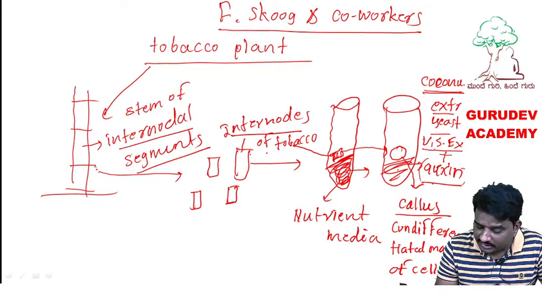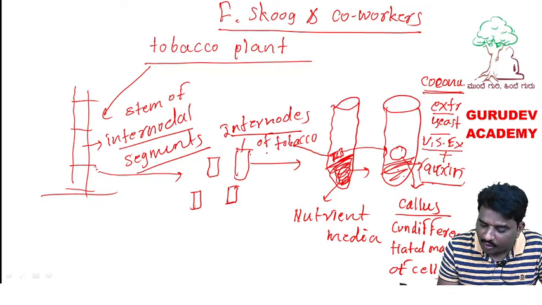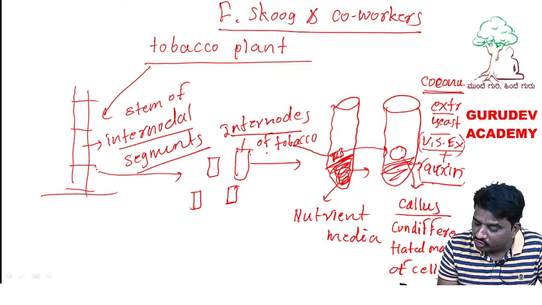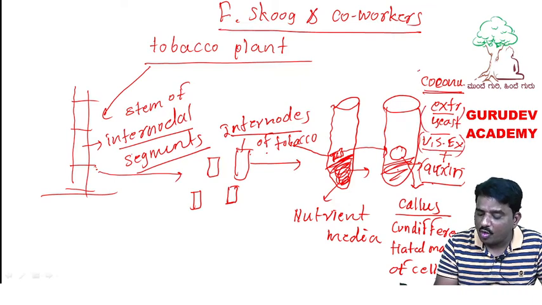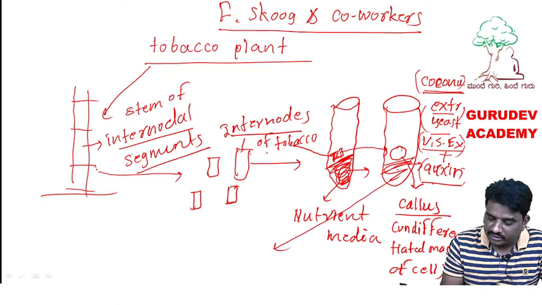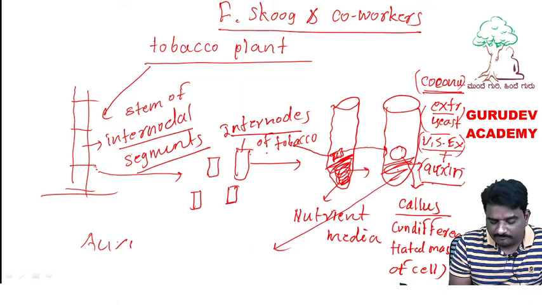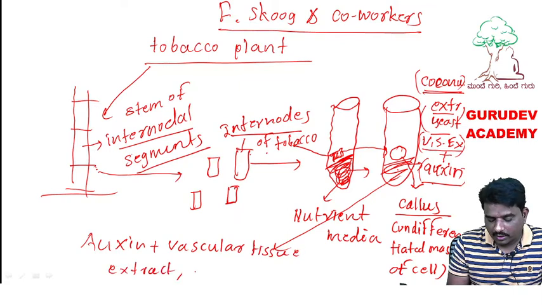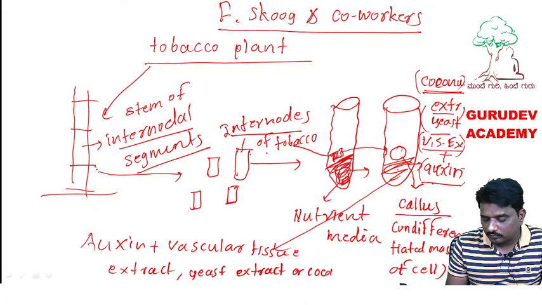So what is this vascular tissue extract? See, if you wanted to make the callus from internode, what do we have to add? We have to add vascular tissue extract, yeast extract, coconut milk. So here in this nutrient media, we have to add auxin plus vascular tissue extract, yeast extract or coconut milk.